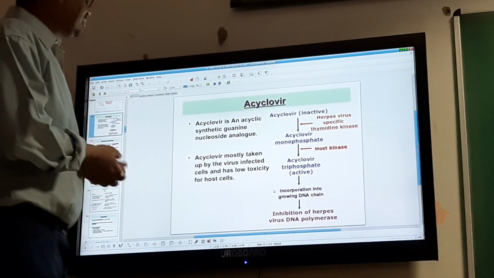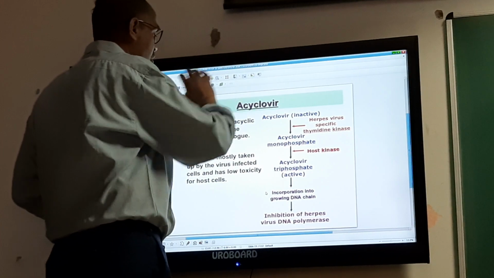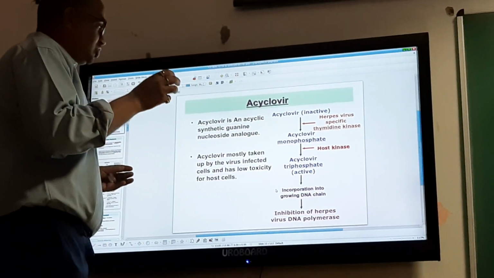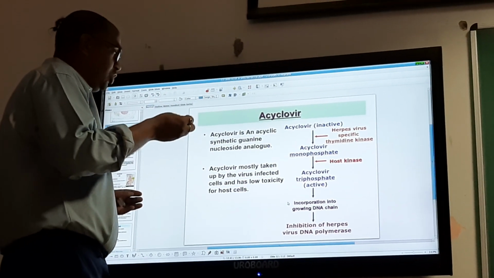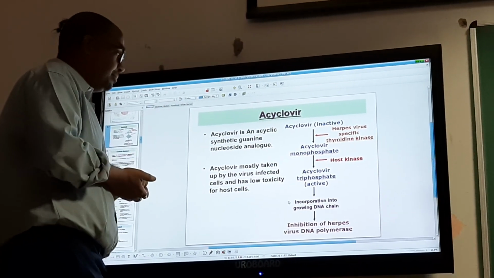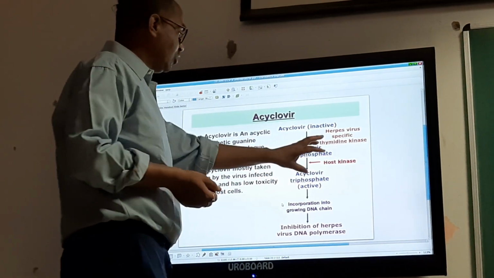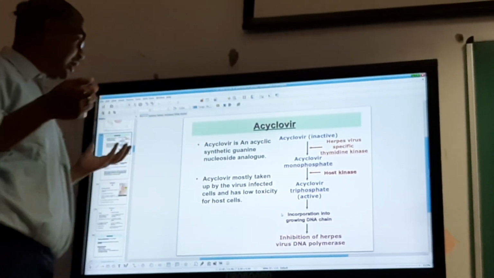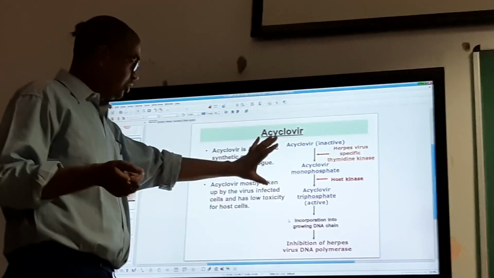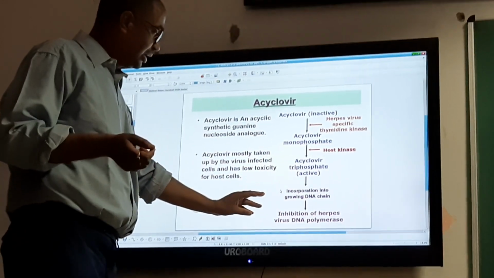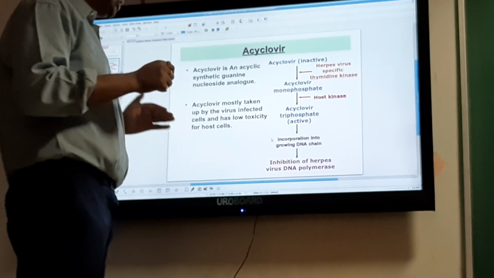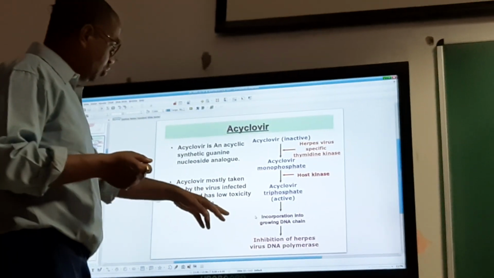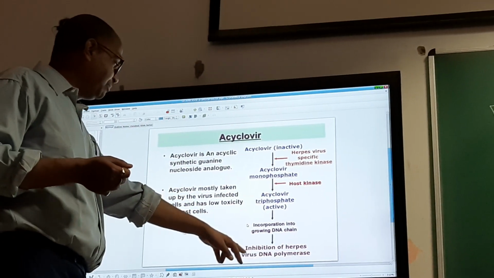As it is a simulation of the normal nucleic acid, it is mistakenly taken up by host kinase. It is not the same thing; it is a camouflage. When acyclovir triphosphate is incorporated into the growing DNA chain, because it is not the actual thing, there is inhibition of herpes virus DNA polymerase.